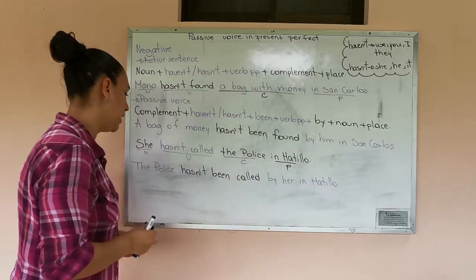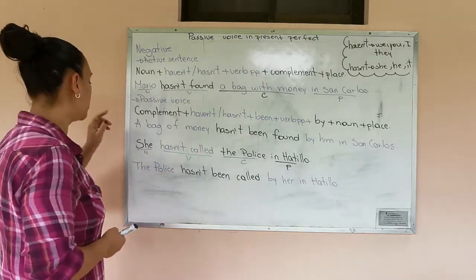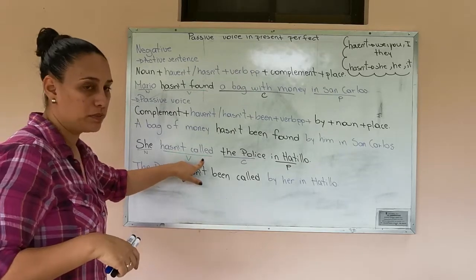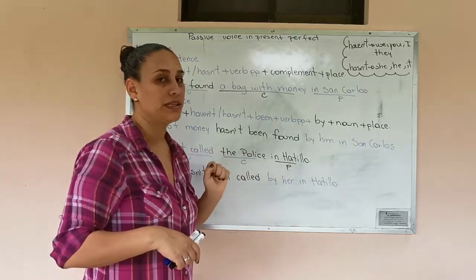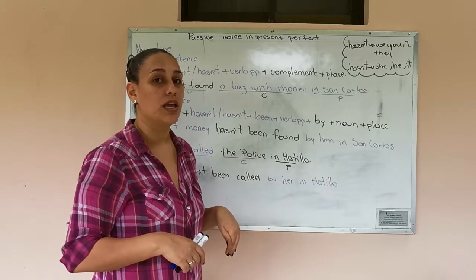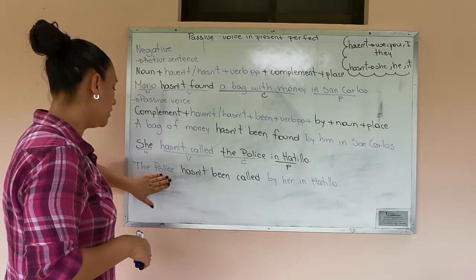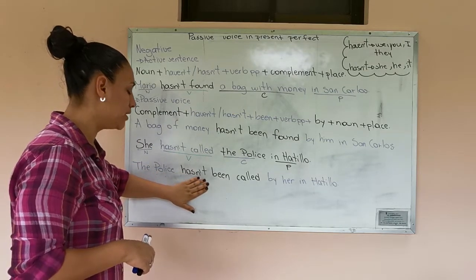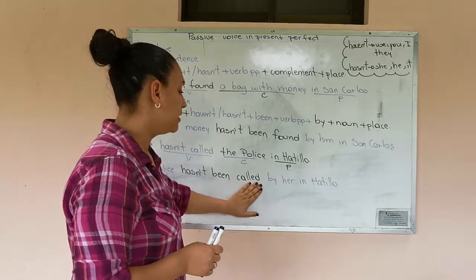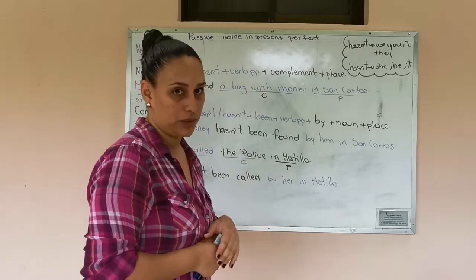Okay? Again, we have to write sentences in present perfect. We have the noun, the has, the hasn't, and then the verb in past participle, the complement, and the place. And to rewrite the sentences into passive voice in present perfect, we have the complement, has or hasn't or haven't, been, the verb in past participle, by, the noun, and finally the place.